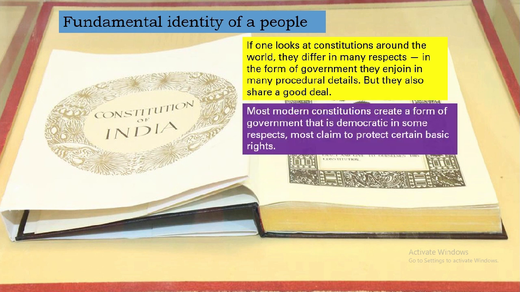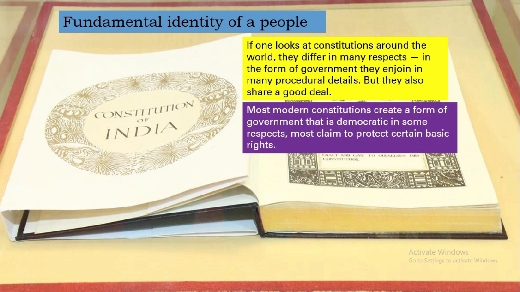Most modern constitutions create a form of government that is democratic in some respect. Most claim to protect certain basic rights.